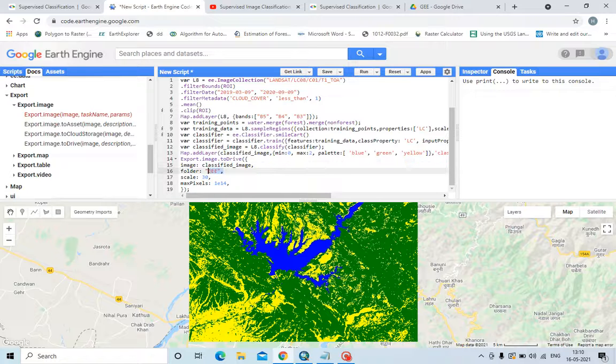Actually, if you do not have a folder GEE, then it will be automatically created in your drive, and scale is 30 to show the spatial resolution. Maximum pixels 1E14 means 10 raised to the power 14 will be the maximum pixels. You have to write this command also. This command is compulsory. If you do not write it, then your map will not be generated properly.